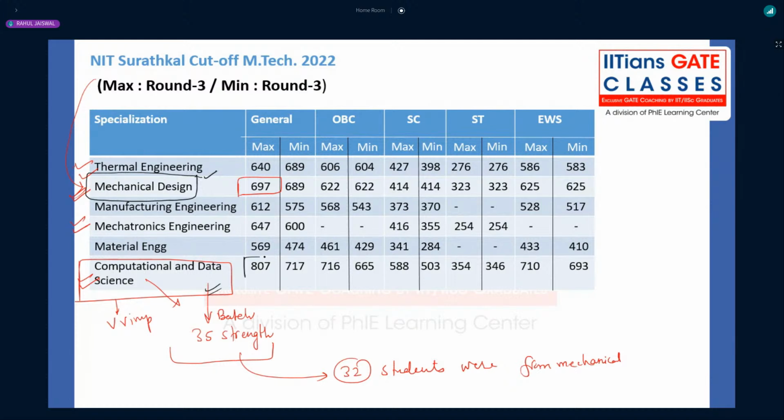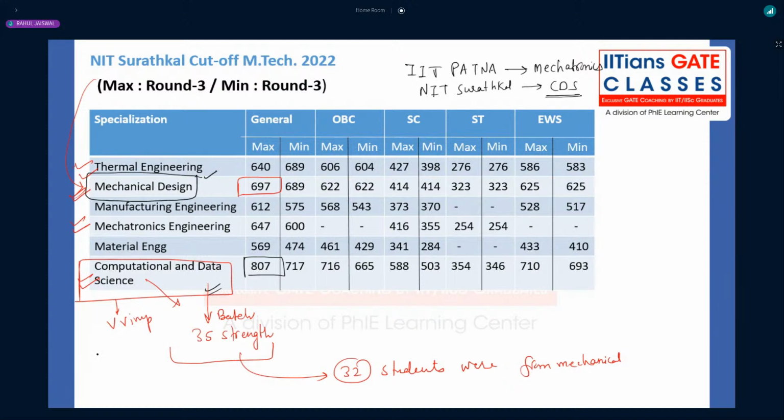You can see that the cutoff went too high, 807. But the placement record is almost like 90 to 100 percentage. Once again for this one, the highlight for me is that IIT Patna, that is mechatronics, and NIT Suratkal is computational and data science, CDS.